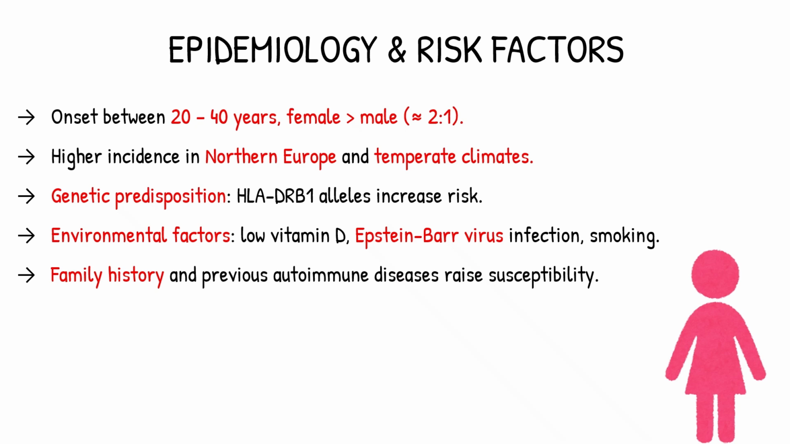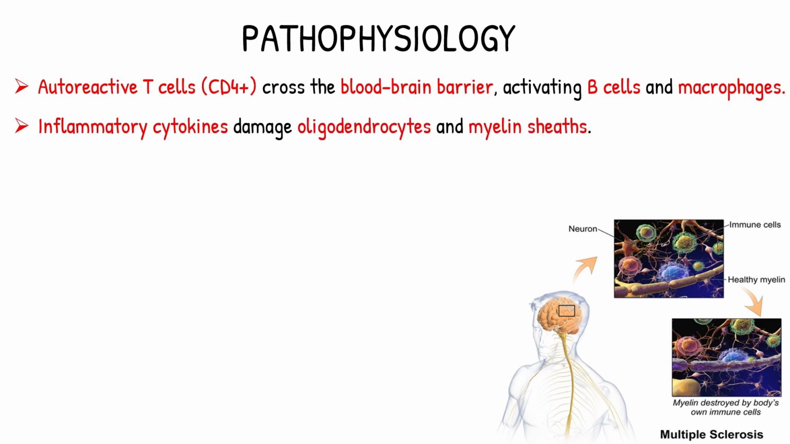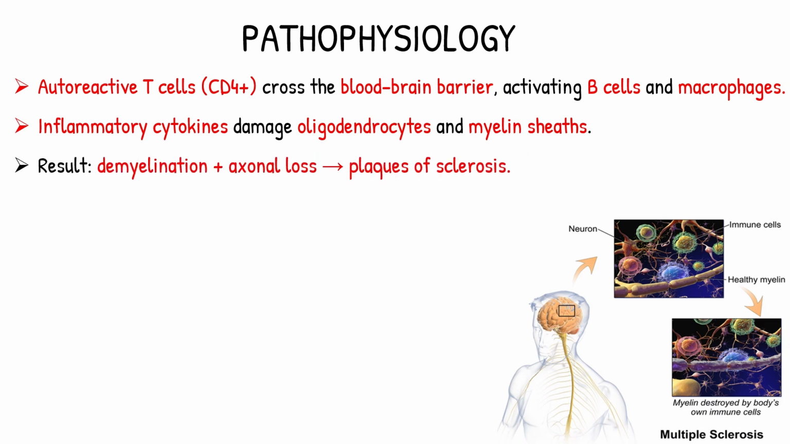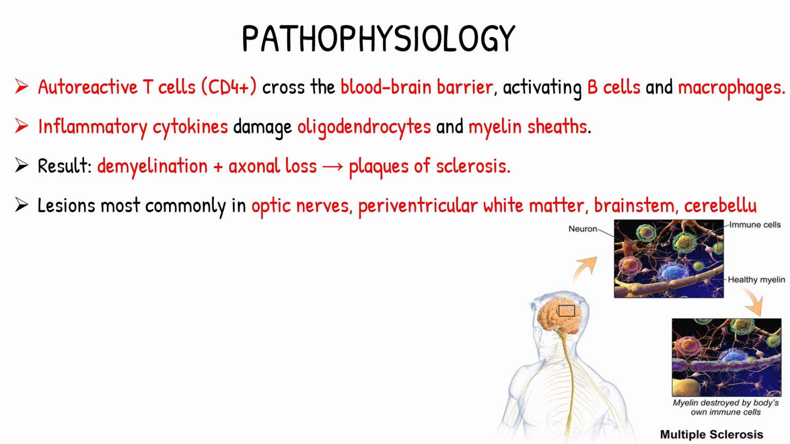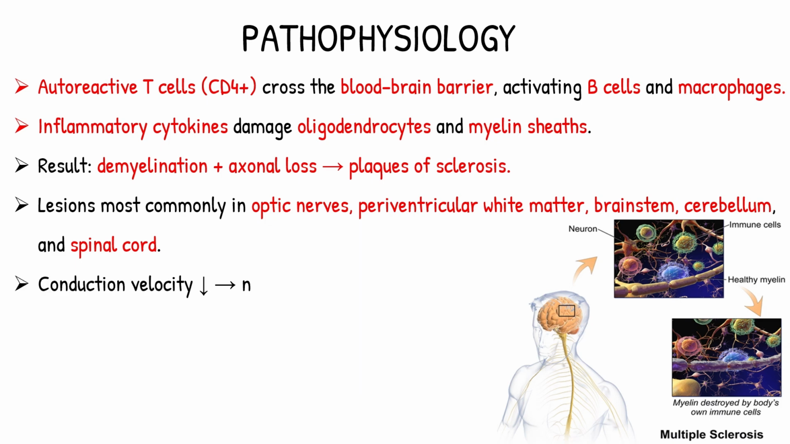Now let's look at what happens inside the body. In multiple sclerosis, autoreactive T cells cross the blood-brain barrier and trigger an immune attack involving B cells and macrophages. These immune cells release inflammatory cytokines that destroy oligodendrocytes, the cells that make myelin. This leads to demyelination and nerve damage, forming hardened scars called plaques. That's the sclerosis part. These plaques are commonly seen around the optic nerves, near the brain ventricles, and in the cerebellum and spinal cord. Because nerve signals slow down, neurological symptoms appear, flare up, and sometimes improve again.